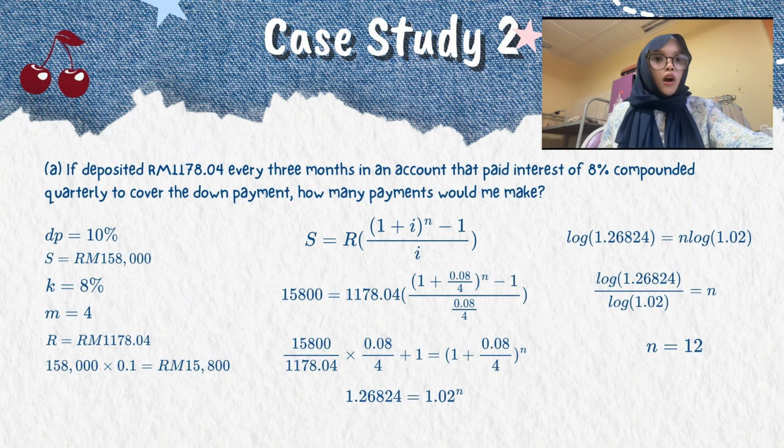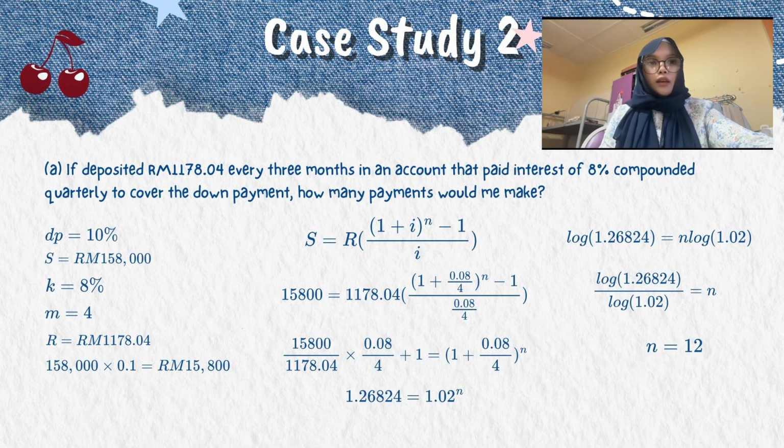Now, we substitute all the values into the formula. The future value S is RM15800. The regular deposit R is RM1178.04, and then the interest rate per period I is 0.02. Next, we simplify the equation step by step to find the value of n.